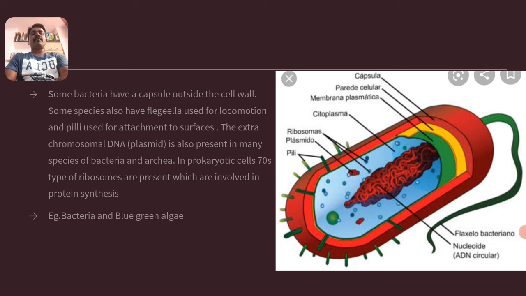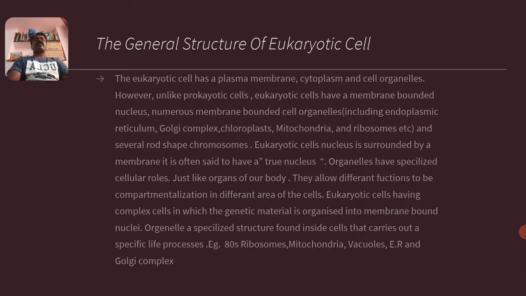Then let us study the general structure of the eukaryotic cell. The eukaryotic cell has plasma membrane, cytoplasm and cell organelles. The cell wall is also present in some eukaryotic cells like plant cells. However, unlike prokaryotic cells, eukaryotic cells have a membrane bounded nucleus. There is no membrane bounded nucleus in prokaryotes, remember, but eukaryotic cells consist of membrane bounded organelles, and in them the nucleus is present.